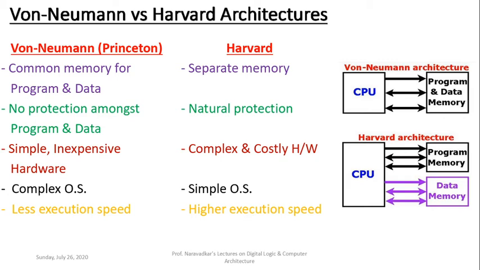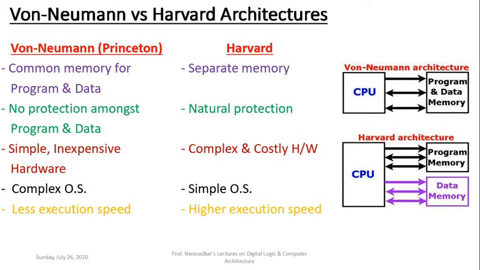That's why execution speed is restricted in von Neumann architecture, whereas in Harvard architecture we have separate buses and separate memory, so the CPU can simultaneously initiate fetching of an instruction from program memory and reading or writing data to the corresponding data memory. Because these two operations are possible simultaneously in Harvard architecture, execution speed is higher.